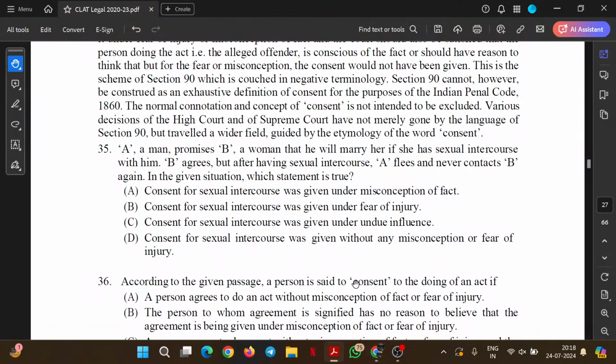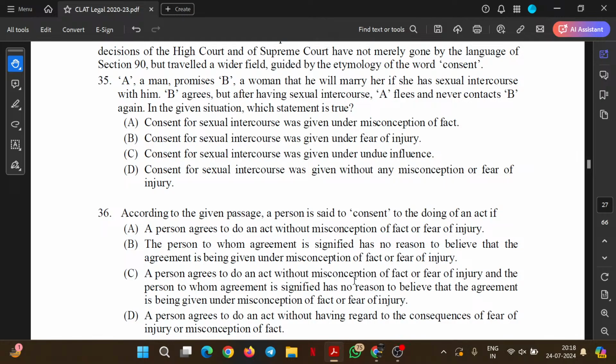Now let's move to the questions. A man promises B, a woman, that he will marry her if she has sexual intercourse with him. B agrees, but after having sexual intercourse, A flees and never contacts B. In the given situation, which statement is true?